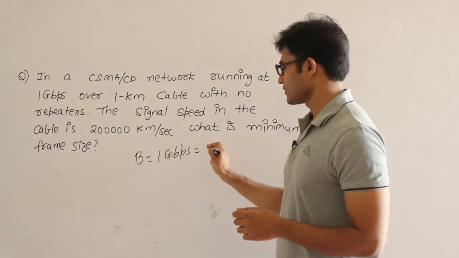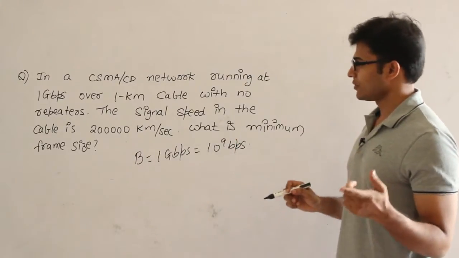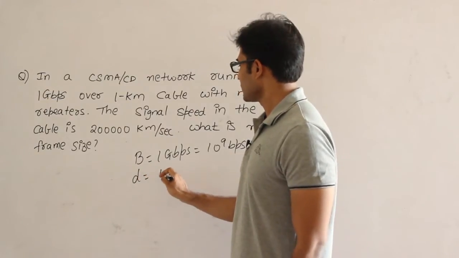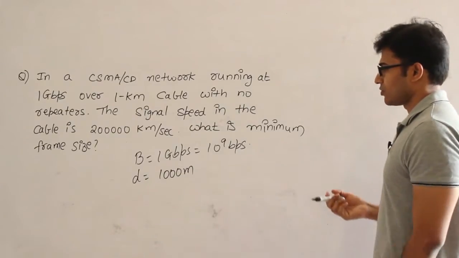So what is 1 Gbps? 10 power 9 bits per second, right? M is 10 power 6. And distance: the distance of the LAN is 1 kilometer, which means 1000 meters, with no repeaters. So there are no repeaters.